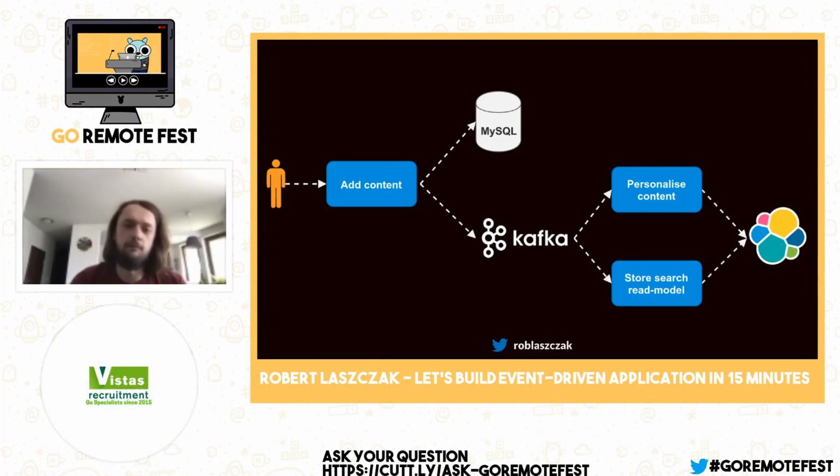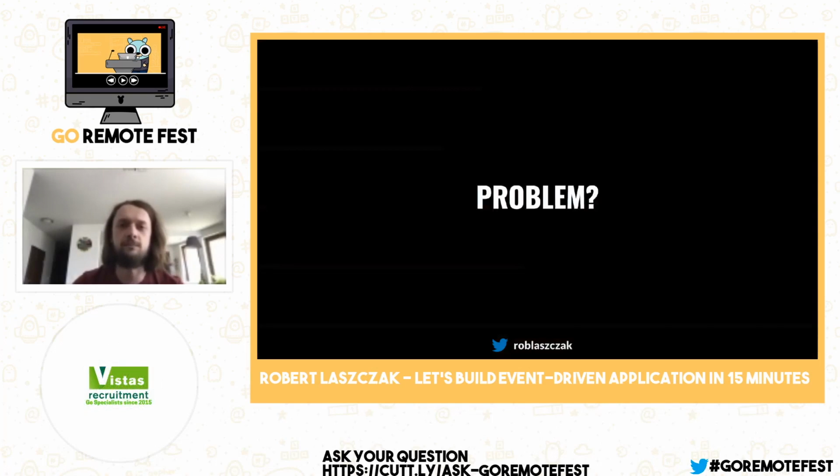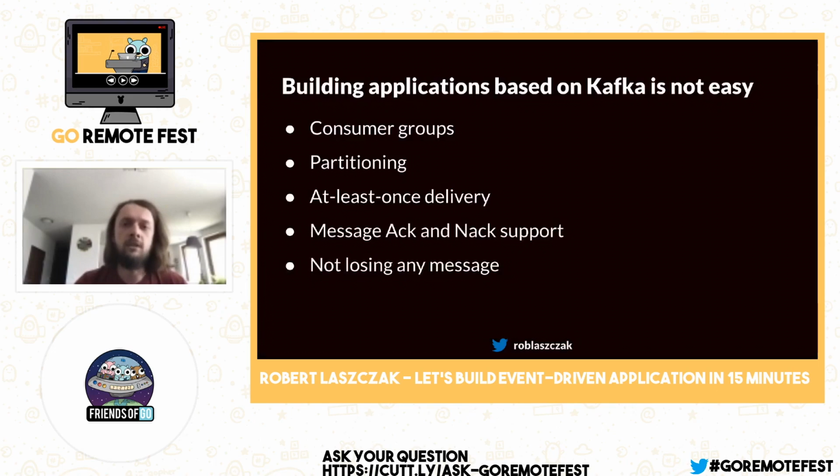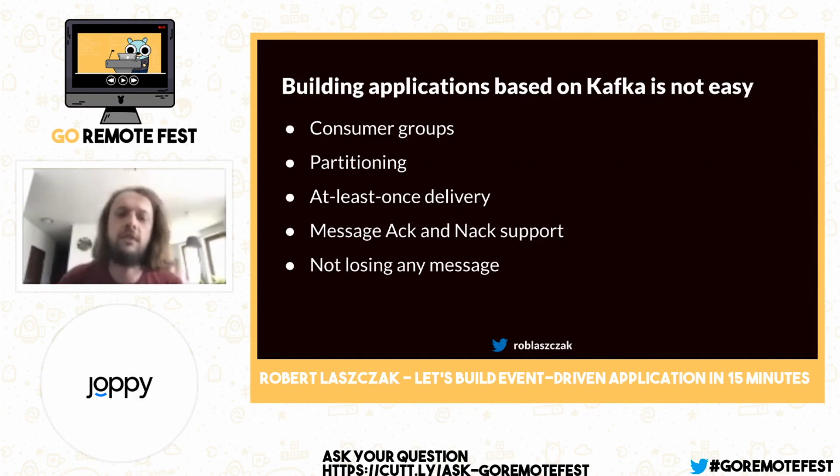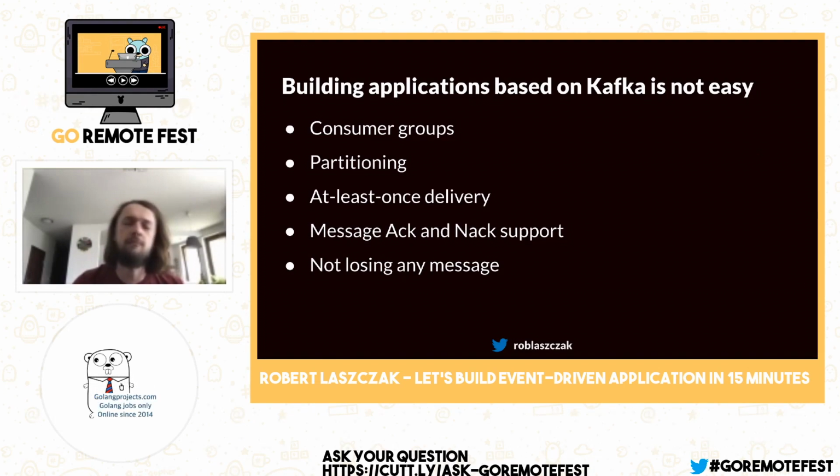What can go wrong? Well, you know how it is with problems. In most cases, problems are not magically disappearing. They are moved somewhere, or you just have another type of problem instead. And in this case, it wasn't different. The first problem was that Kafka is really nice, but it's not simple to understand how everything works. You need to know some stuff about consumer groups, partitioning, and of course message acknowledge and negative acknowledge. You need to, for example, tell Kafka, okay, I processed this message, it's fine. It may sound pretty simple, but in practice it's a bit more complex if something goes wrong. So it's pretty easy to lose some messages.